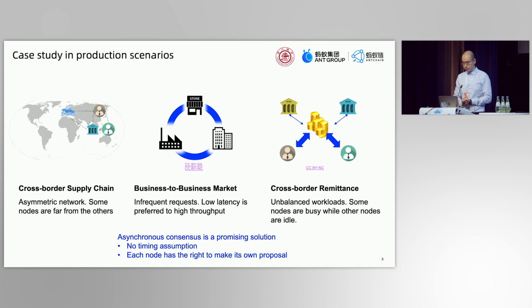It turns out that in an open, wide area network and so many complex cases, asynchronous consensus is a promising solution, as it has no timing assumptions, so that we do not need to tune the timeout parameter, and the nodes work in a leaderless manner, so that each node has the right to make its own proposal.